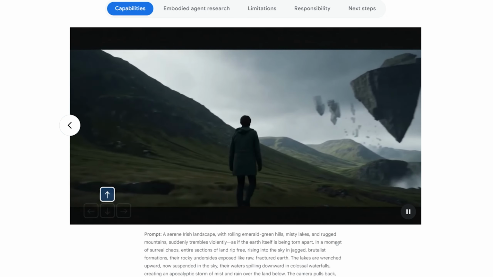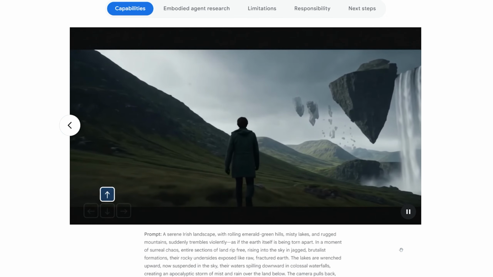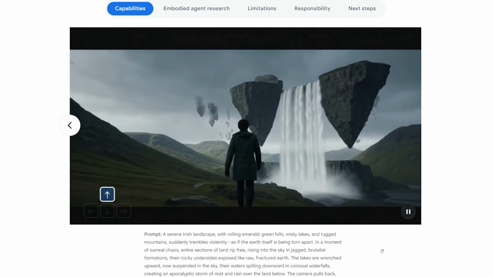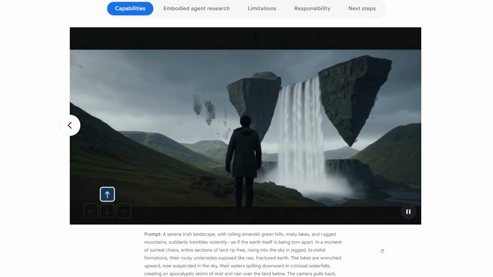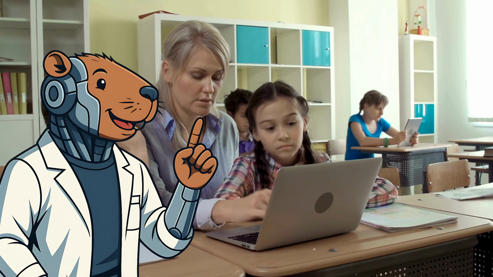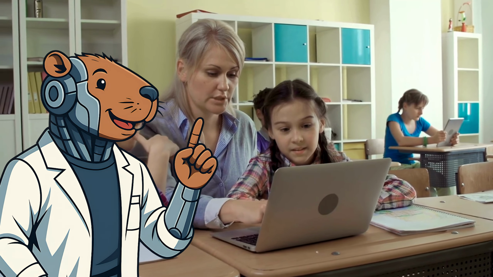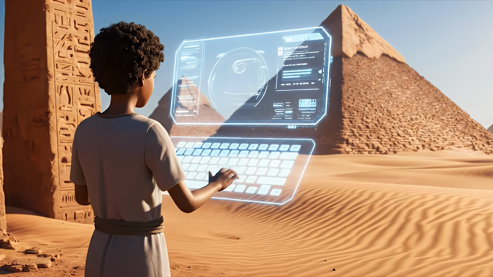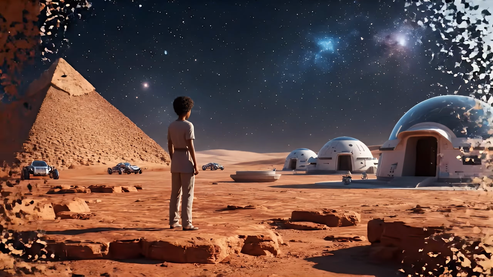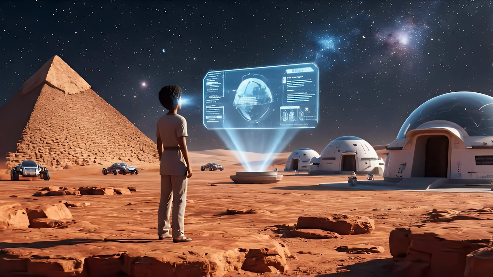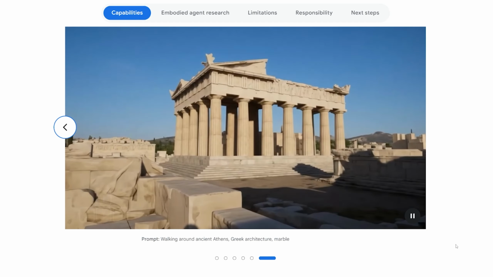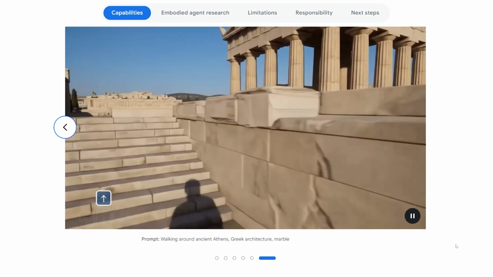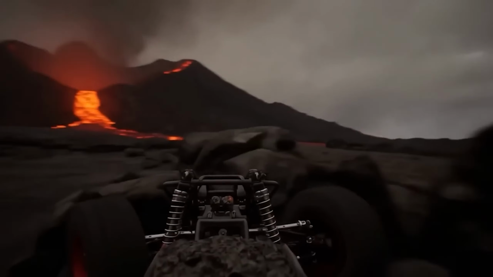Genie 3 does not use traditional game engines. It learns the laws of physics and the relationships between objects on its own, which allows it to generate realistic, coherent worlds without manual coding. Schools will be able to take students anywhere in history, from ancient Egypt to Elon Musk's Mars colony. Students will be able to ask questions, influence events, talk to digital versions of historical figures, or solve puzzles they create themselves. Learning will become an interactive adventure.